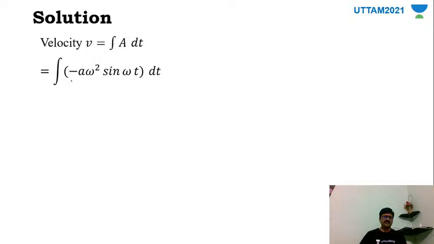So I am just going to integrate this. Now as you can see, integral of sine omega t is minus cos omega t by omega, minus of minus plus. So thus we'll get this as a omega cos omega t. So this is the velocity that we have.